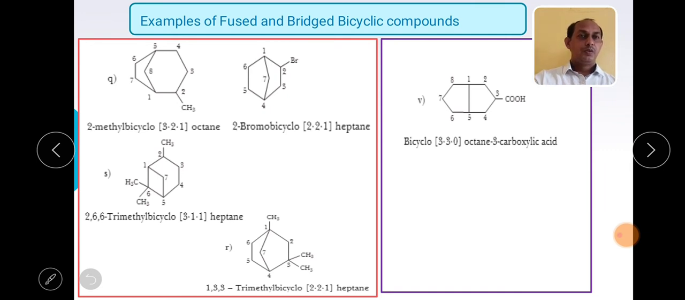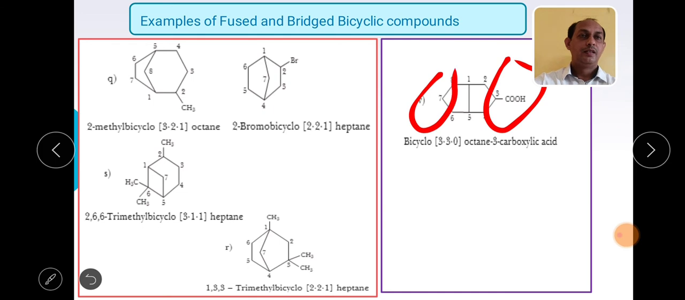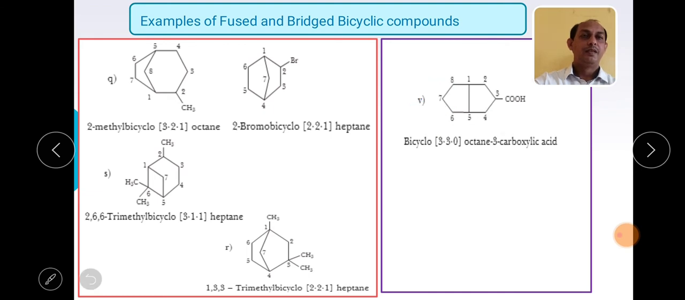Okay. So as this particular system contains the same rings from both sides, in the bracket, what will we have? 3. On this side 3, on this side how many? 3. In between the 1 number and 5 number there are no carbons, so 3, 3, 3. And at your 3 number carbon, what will be there? Carboxylic acid group. So what can we write? Octane 3 carboxylic acid.